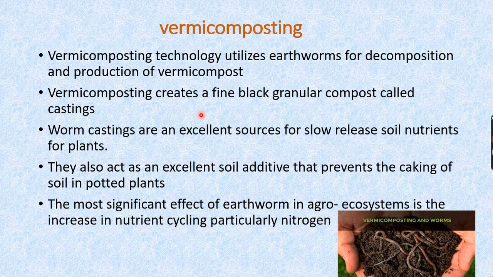Vermicompost creates a fine black granular compost. You can see here how nice the black powder is, which is called castings. Worm castings are an excellent source of slow release soil nutrients for plants, and they also act as an excellent soil additive that prevents caking of the soil in potted plants.